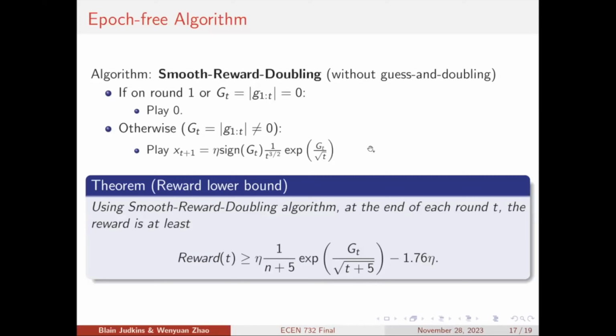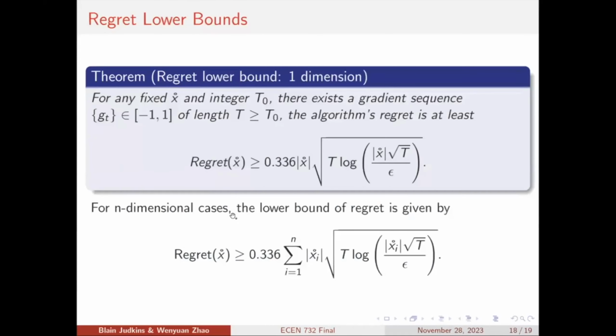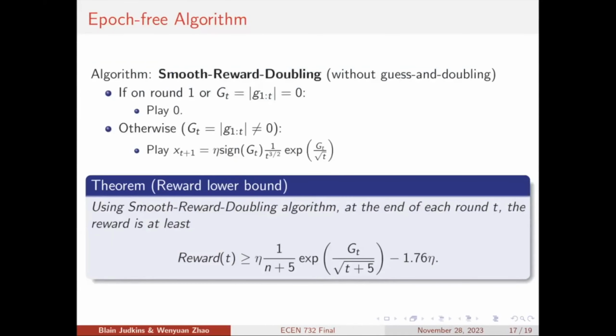But unfortunately, they did not give us a very detailed explanation on how to find this objective function, how to find this fixed function, like 1 over t to the power of 3 over 2 times this exponential value. And I think that is the weakness of this paper, because this is what they want to explain, but it looks like they cannot explain their designs and intuitions very well. Okay.